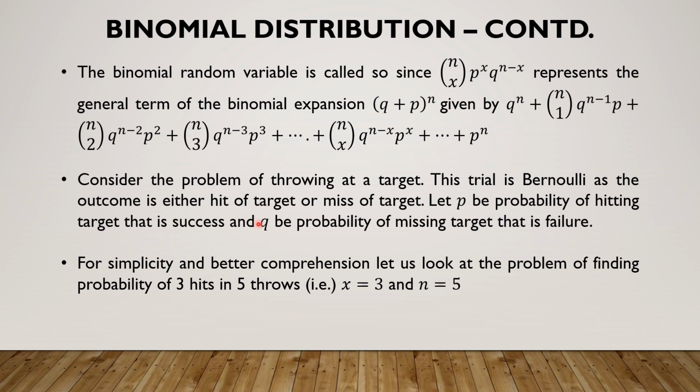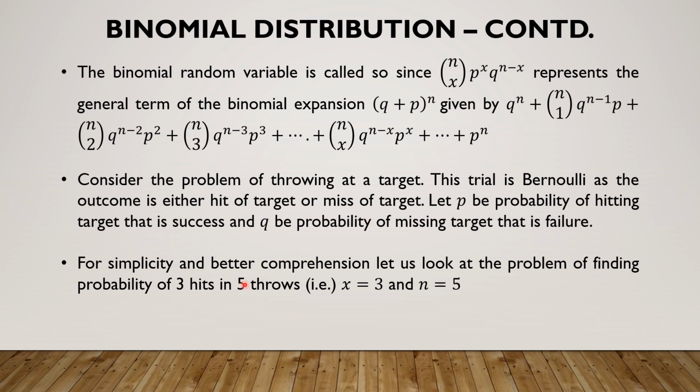Let us try to understand the probability mass function of the binomial random variable by taking a simple problem. Let's consider the problem of throwing at a target. Either we can hit the target, for which the probability can be taken as p, or we may miss the target, the probability for which we can take as q. It is a Bernoulli experiment because we either hit or miss, and there is nothing other than hit or miss.